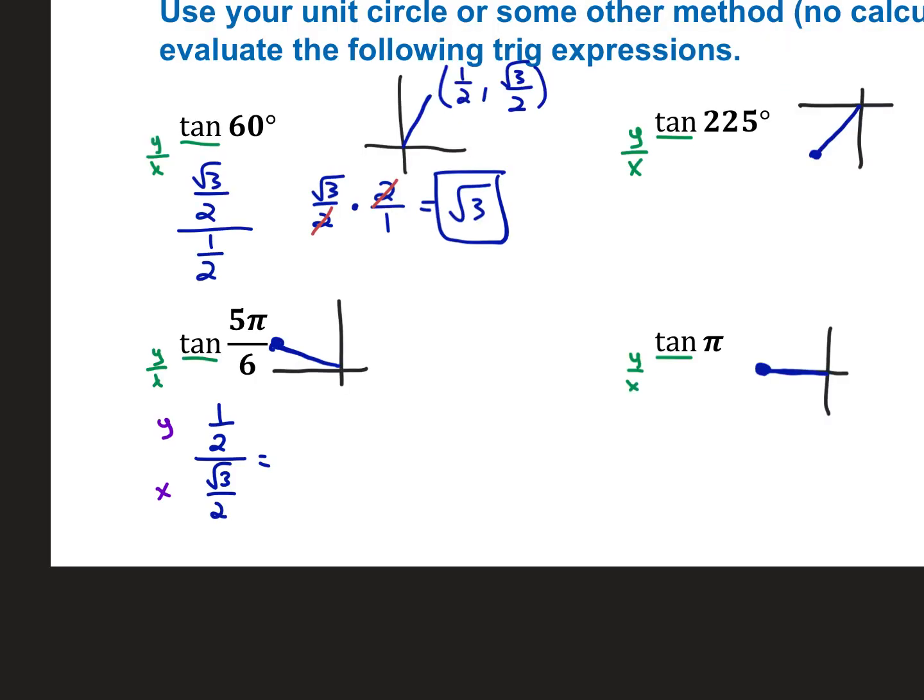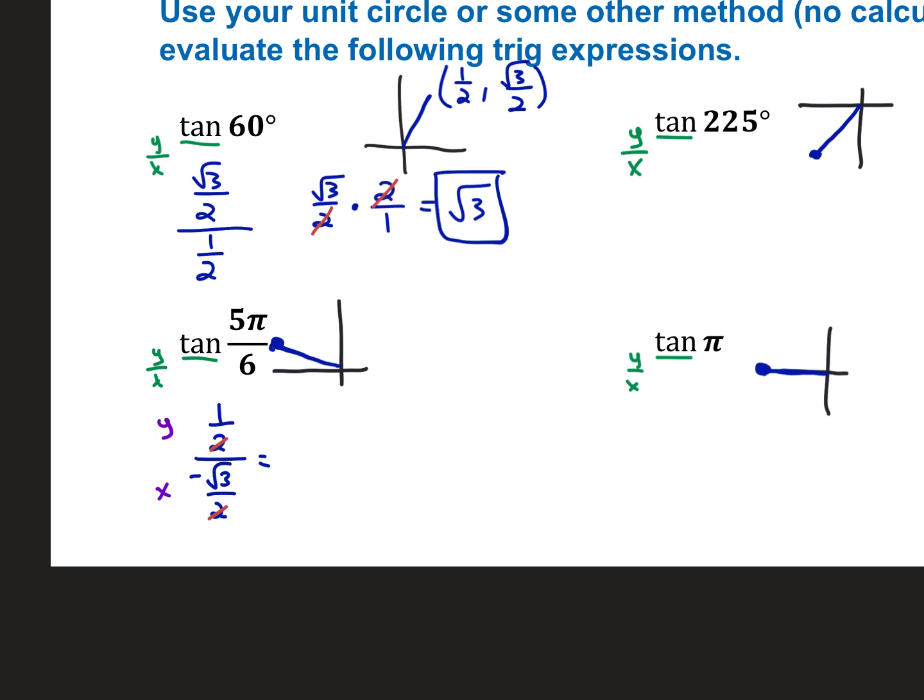All right, tangent of 5 pi over 6. At that spot, the y value is 1/2 and the x value is negative root 3 over 2. The 2's are going to cancel, and you're welcome to take that shortcut. As soon as you stack the fractions, you know these two fractions share a denominator, so it cancels. You end up with 1 over negative root 3.